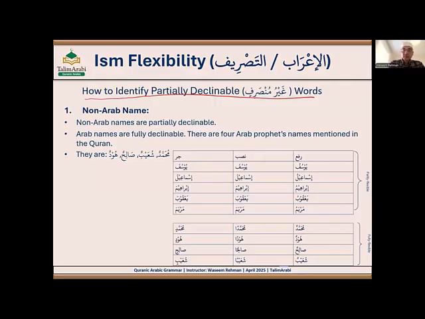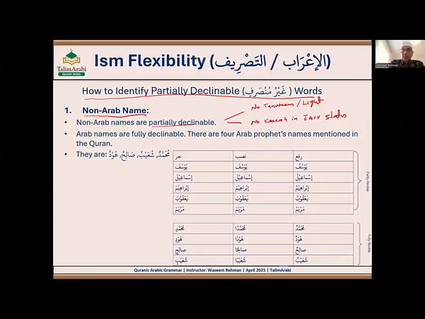Number one. I think I touched on this a little bit last time. Today you're going to see non-Arab names. When we say non-Arab, we are talking about Saudi Arabia and locations close to it, those are all Arab names. So non-Arab names are partially declinable. And when we say partially declinable, it means they are light, no tanween, and number two, no kasra in jar status. These are the two properties.